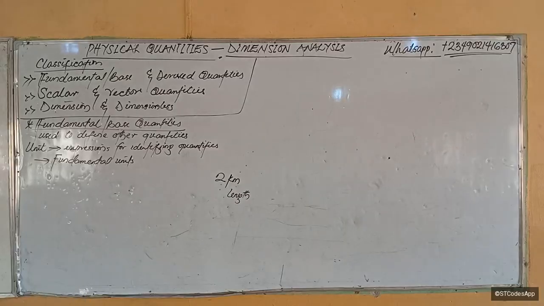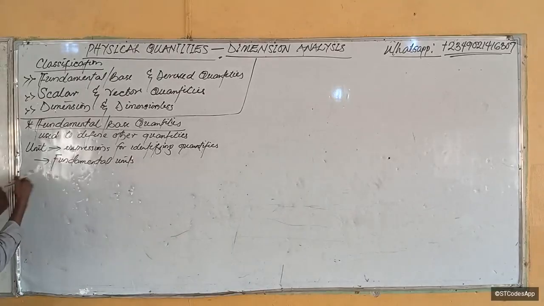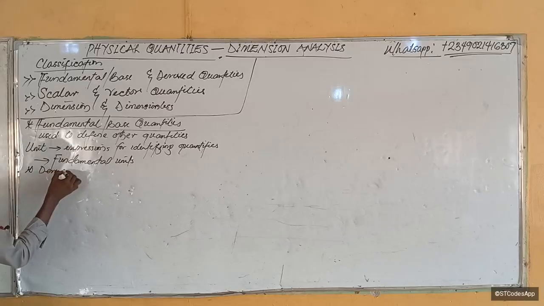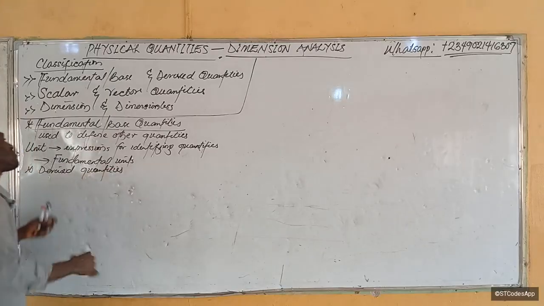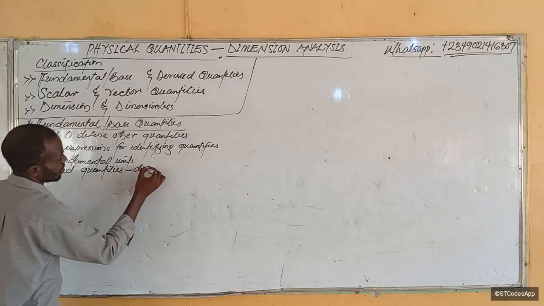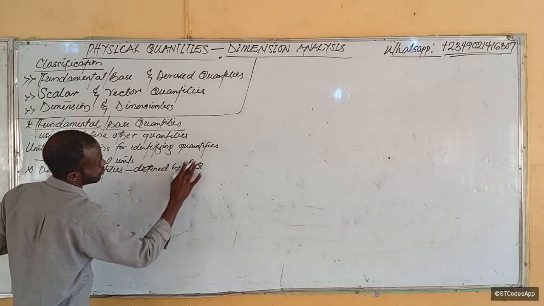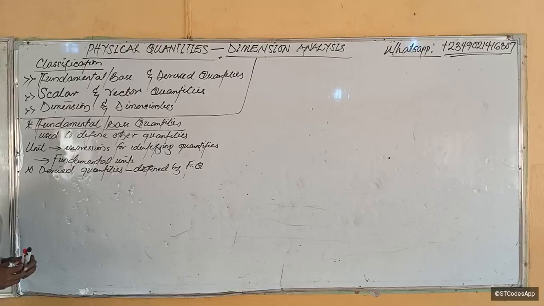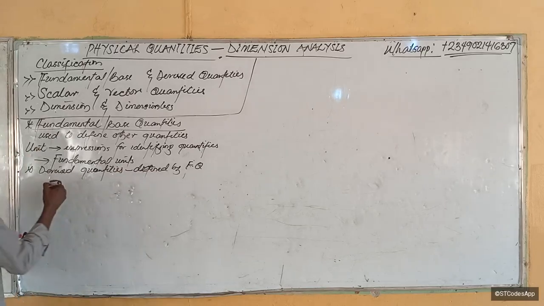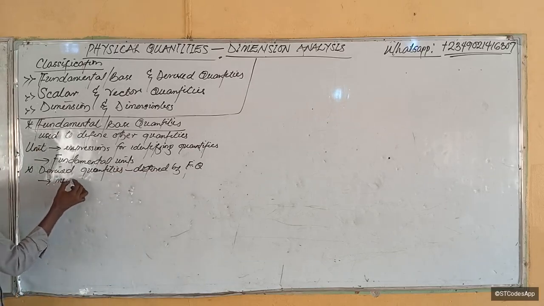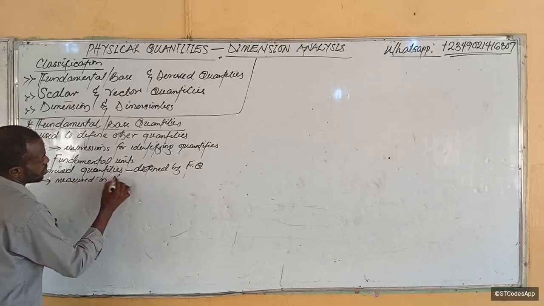Now let's quickly talk about derived quantities. What would derived quantities be? Of course, just like the name implies, derived quantities are the quantities that are defined by what? Fundamental quantities. Let me put FQ. Derived quantities are defined by what? Fundamental quantities. Now, these ones are measured in what? Derived units. Measured in derived units.